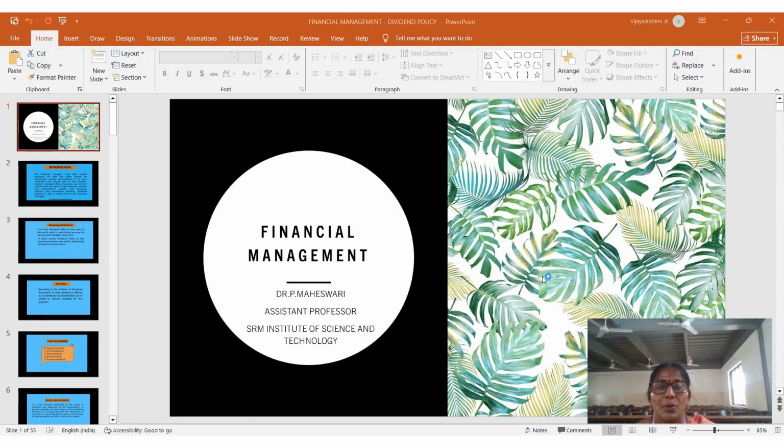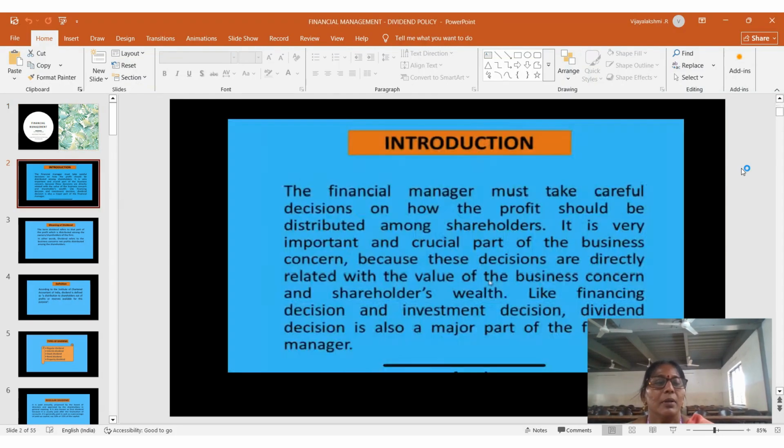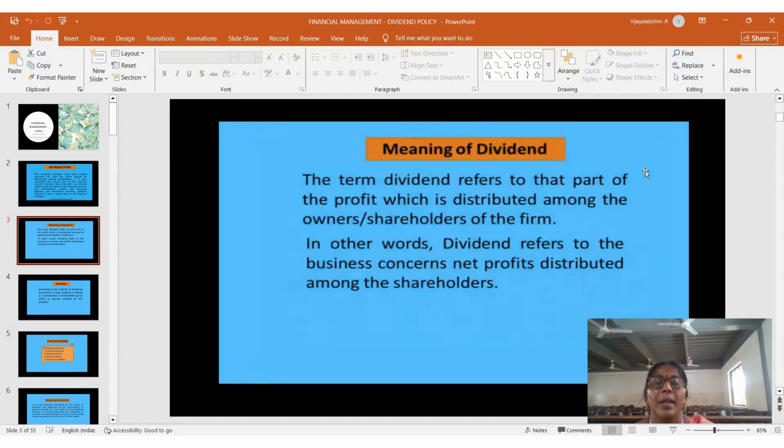Now we are going to discuss financial management and the dividend policy. Financial management means the financial manager must take careful decisions on how the profit should be distributed among the shareholders. They have to consider the wealth of the shareholders and also maximize the profit of an organization. Let me discuss what a dividend is.